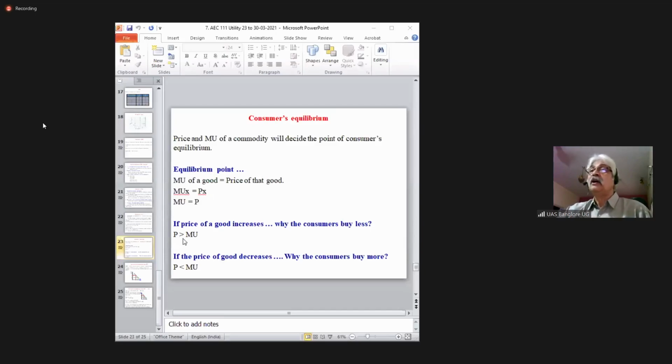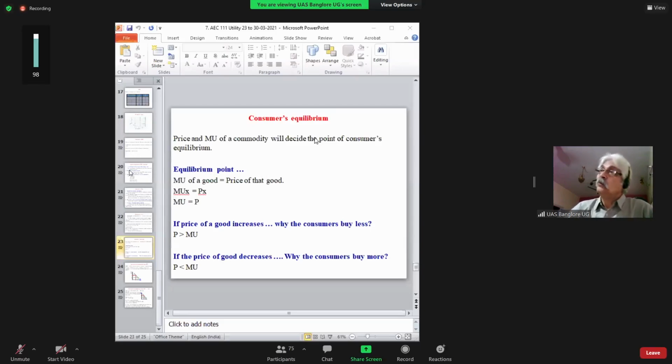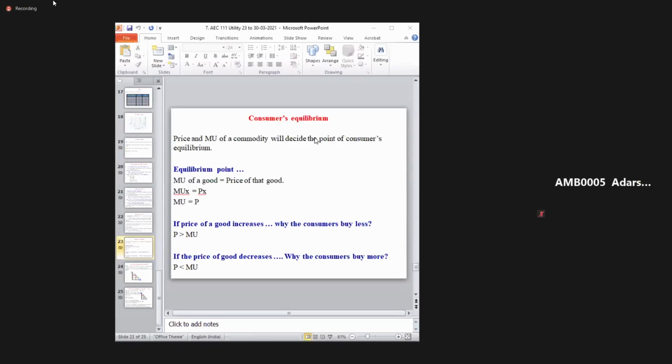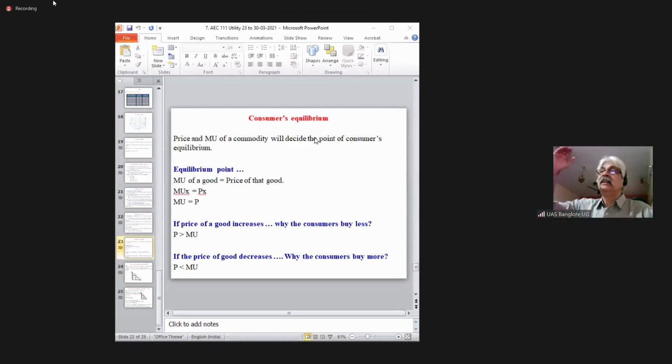Now, suppose price is greater and marginal utility is smaller. What do we have to do if we want to make them equal? We have to increase the marginal utility, because price is greater now. So how can we increase the marginal utility? And you know the law of diminishing marginal utility.